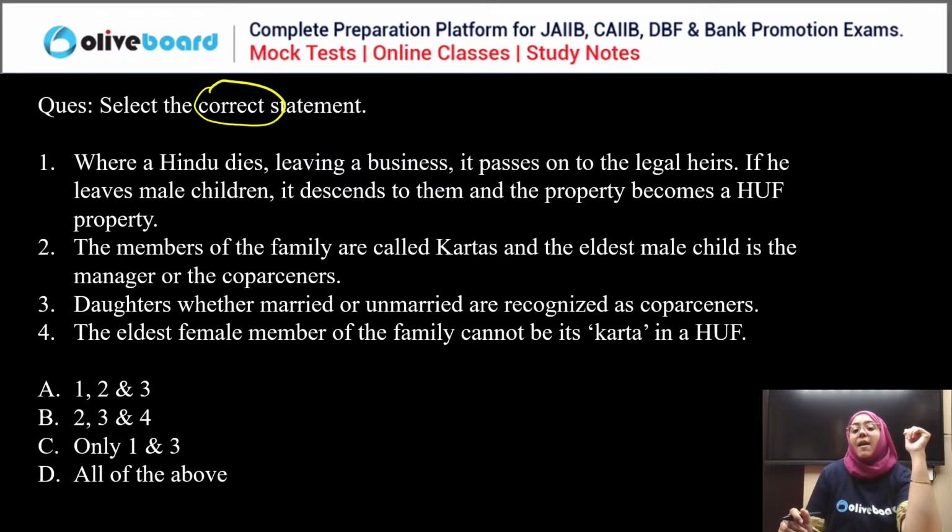Next, the members of the family are called the kartas, and the eldest male child is the manager or the co-parceners. Next, daughters, whether married or unmarried, are recognized as co-parceners. The eldest female member of the family cannot be its karta in a Hindu undivided family.